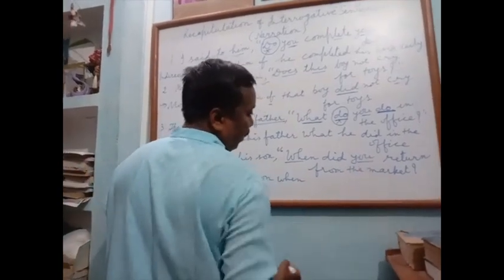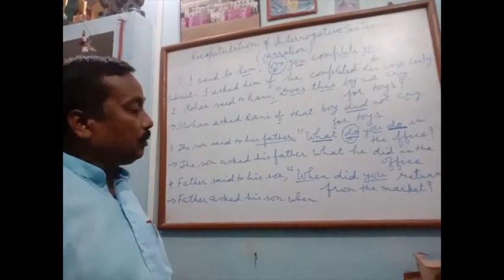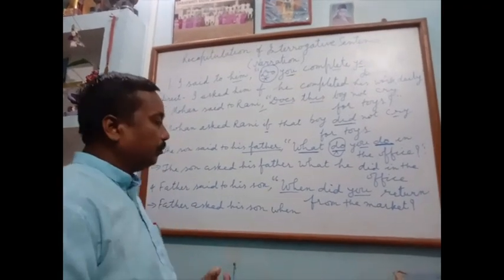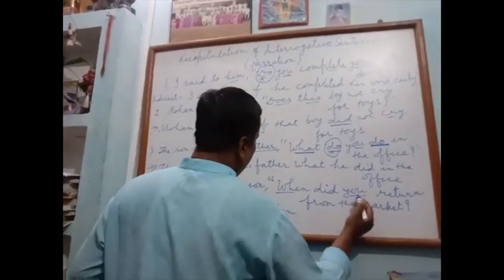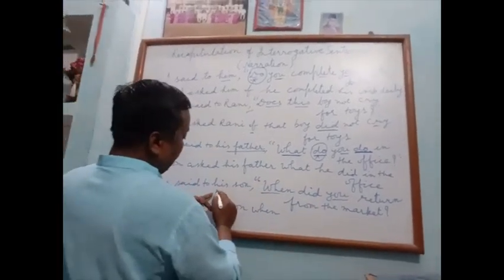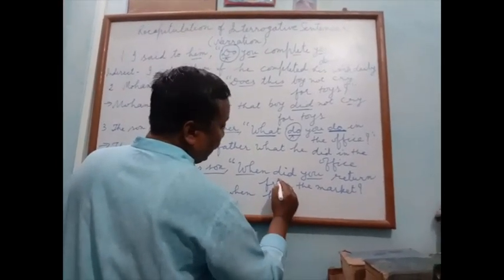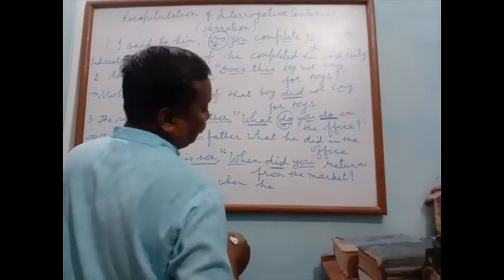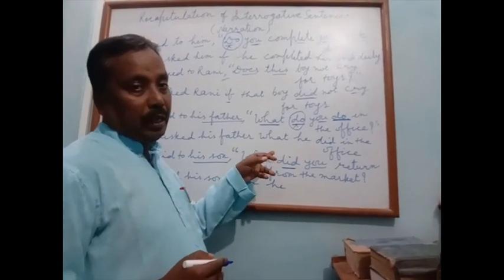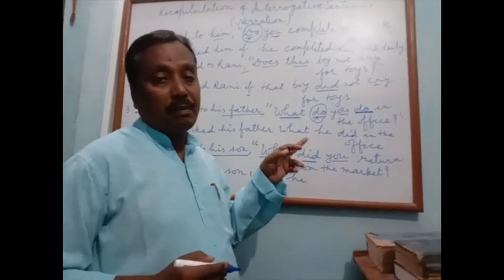First subject, because we have to change the interrogative sentence into assertive sentence. Here, general rules will be applied. First subject, you. Second person changes according to the object, his son. It means he. Did is the second form of the verb. Second form of the verb means simple past. And we have learnt that simple past changes into past perfect.